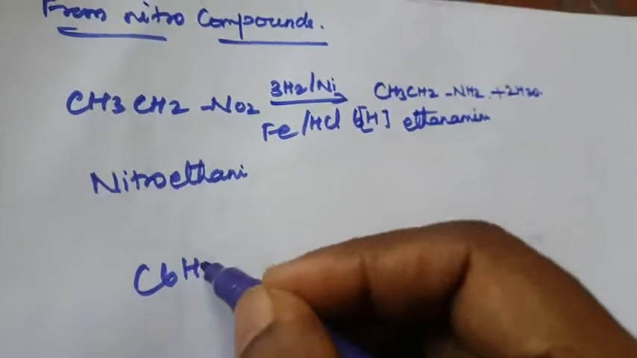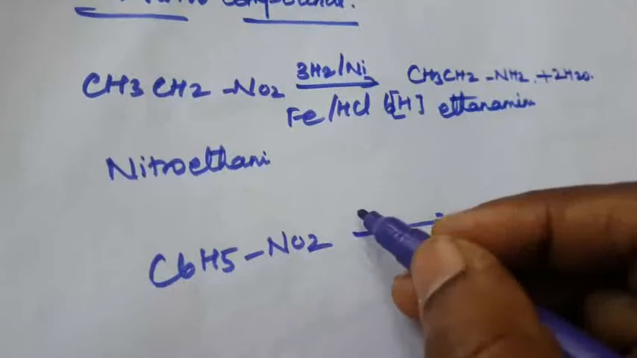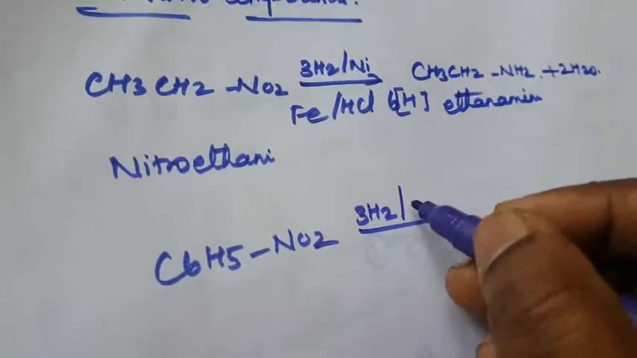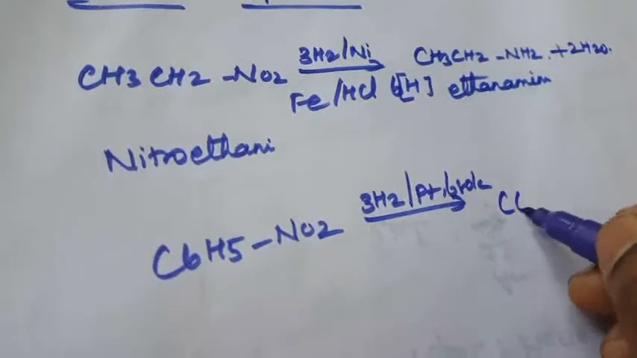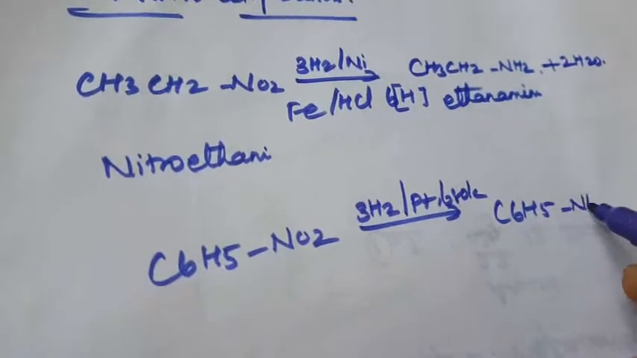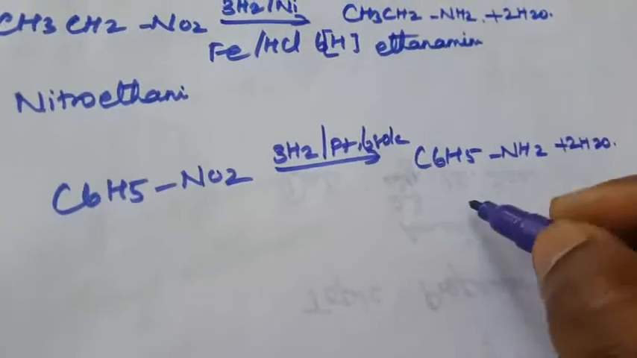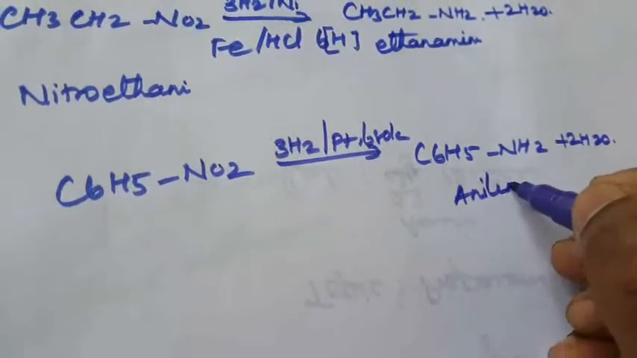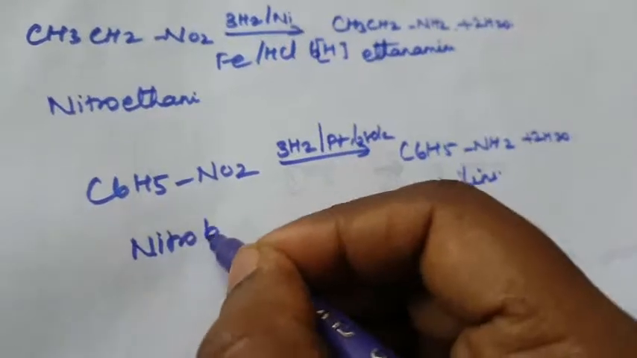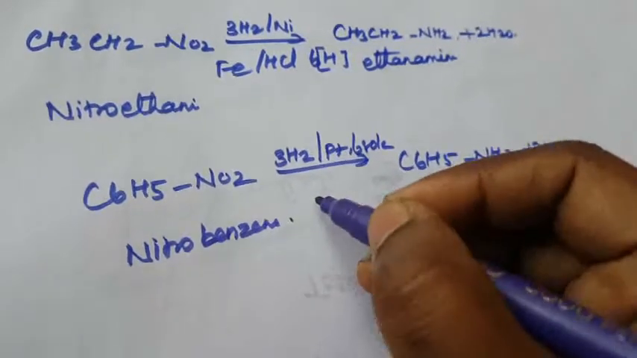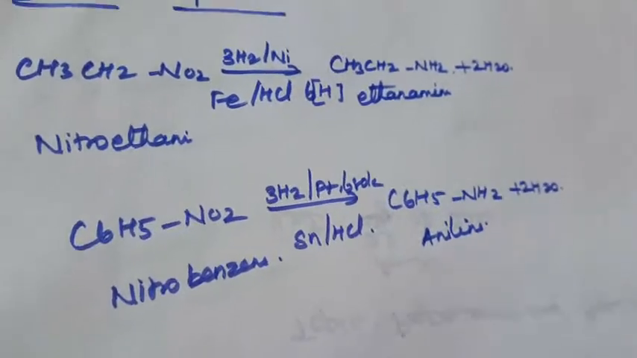Again, see the aromatic nitro compound, nitrobenzene. With 3H2 and platinum at 680 Kelvin, it forms C6H5NH2 plus 2H2. What is this compound? It is aniline. This is called nitrobenzene. Nitrobenzene can also be reduced with stannous and hydrochloric acid. Okay, this is from the nitro compound.